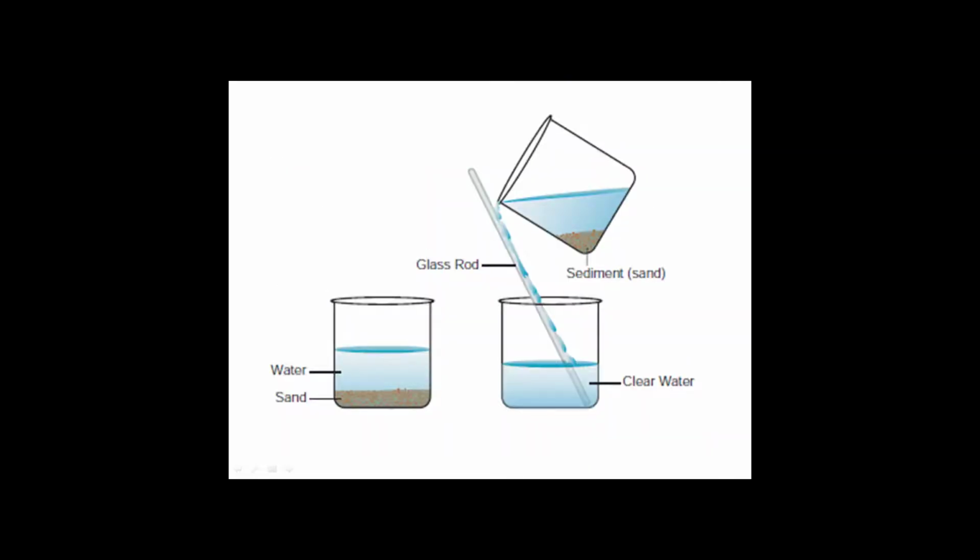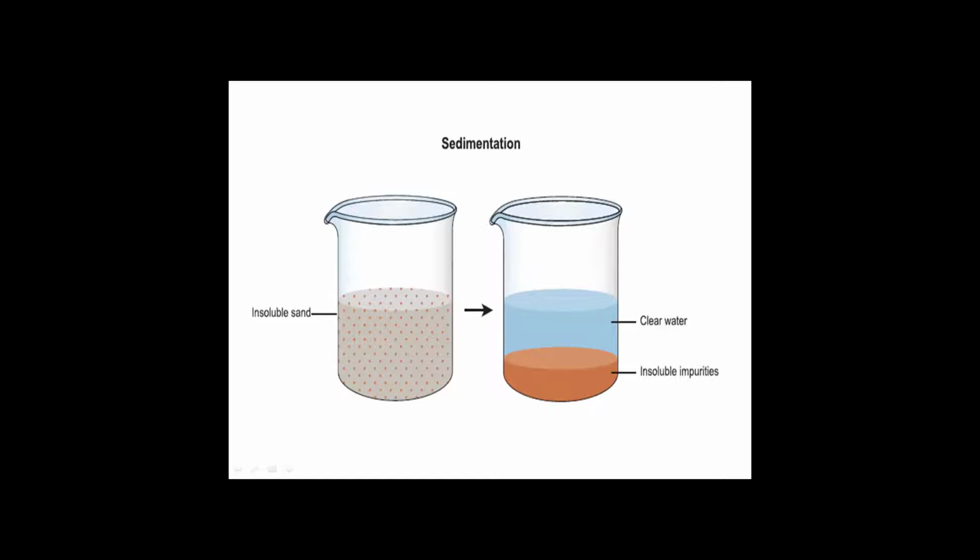You can see in this picture how the sedimentation process is done, and how the decantation process is also done. If the mixture of water and sand is undisturbed, the sedimentation process will happen. And after sedimentation, if you pour the water slowly by means of a glass rod, that is called decantation, and we can separate water from the sand. So this is the picture of sedimentation. This is insoluble sand, which has small dots of red color, and after some time, when undisturbed, clear water will come up and insoluble impurities will settle down.